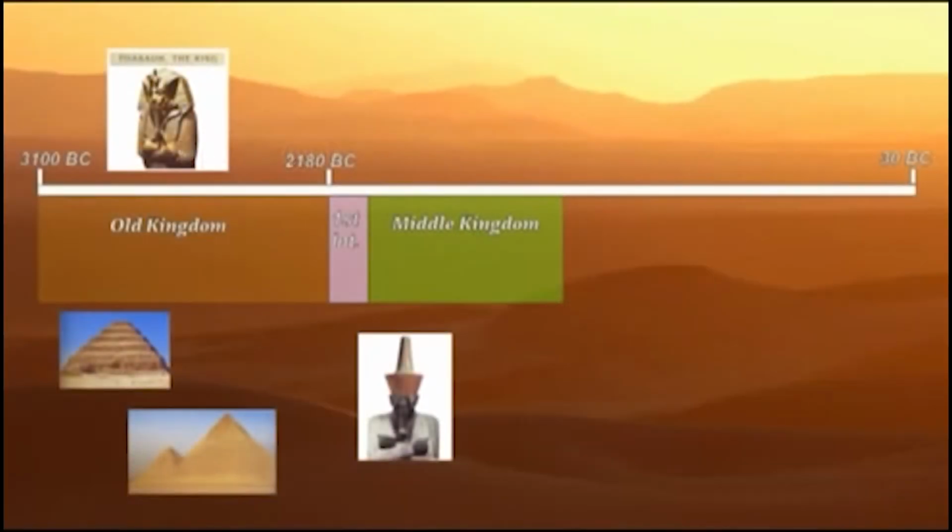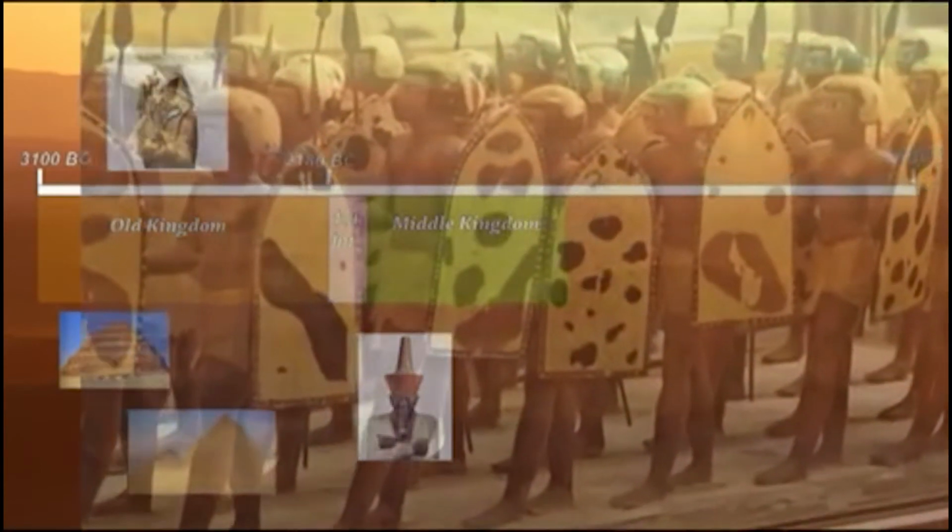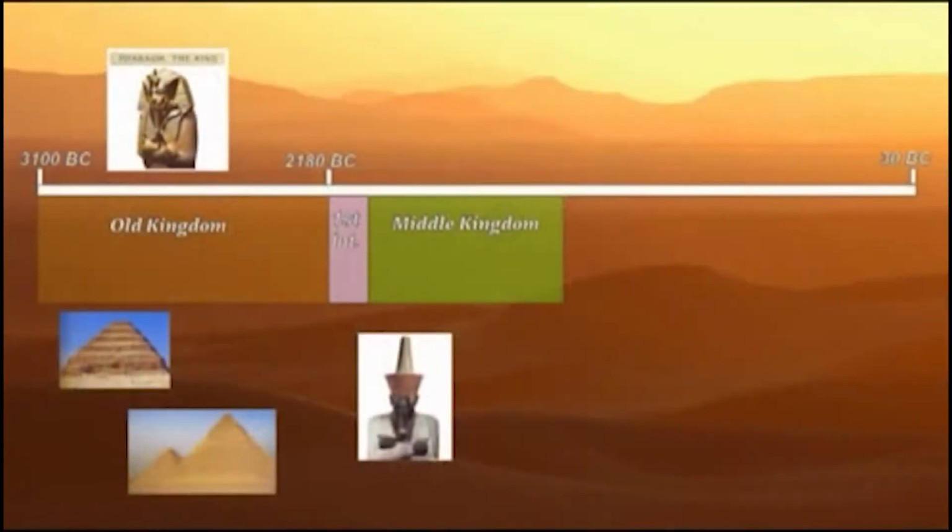However, 600 years later, the power of the pharaoh had once again declined, and fragmentation and political turmoil returned. During this time, known as the Second Intermediate Period, Egypt was again divided into two parts, until 1550 BC, when it was reunited by the pharaohs of the 16th and 17th dynasties.